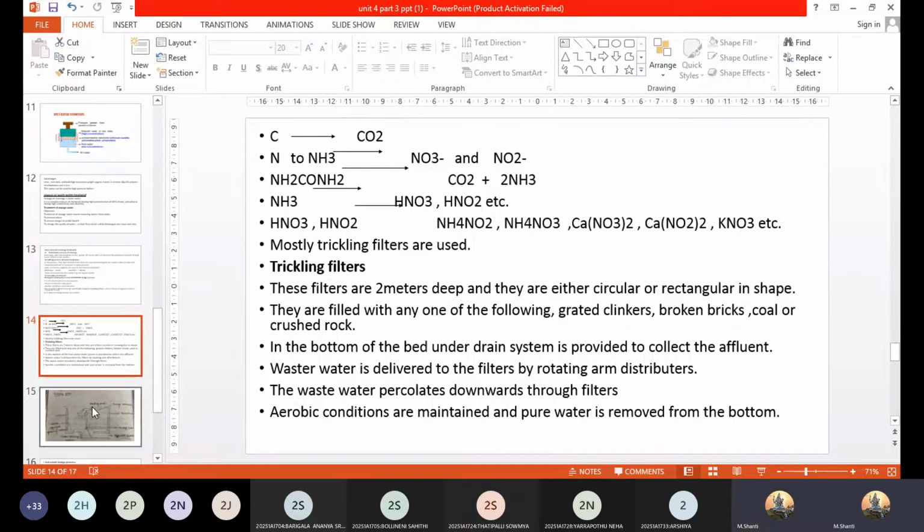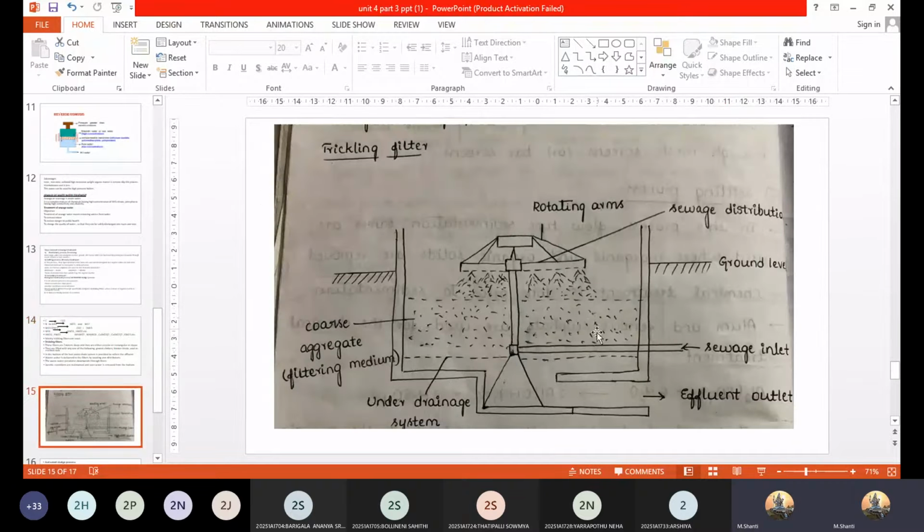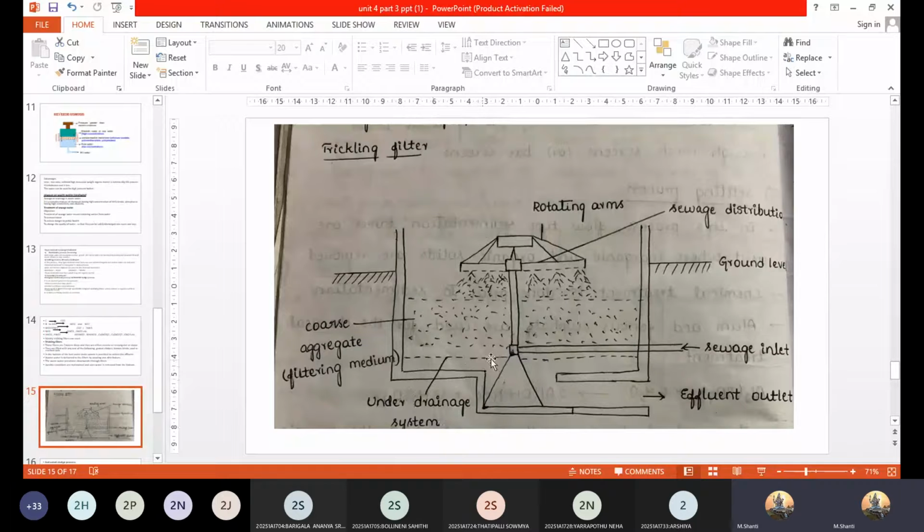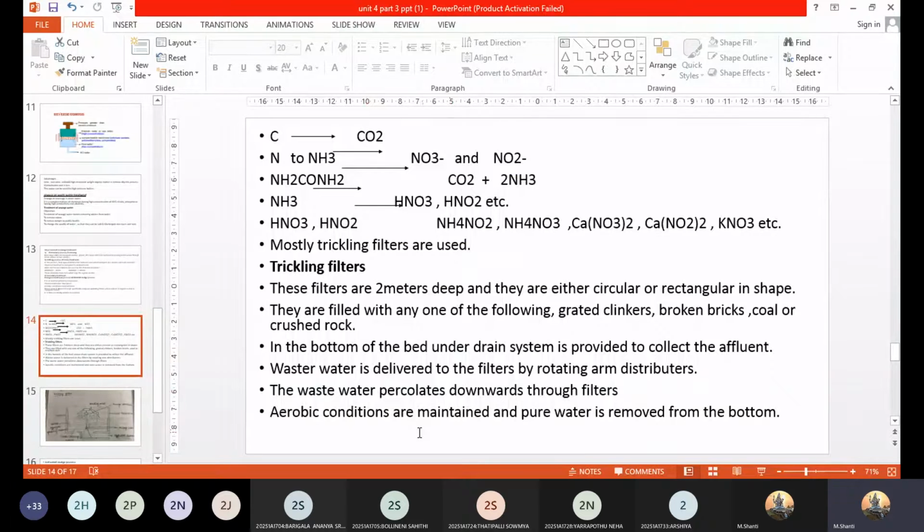Now, I was actually talking about the filter bed, right? So this is the filter bed, and here you can see the filter bed contains grated clinkers, broken bricks, coal, or crushed rock. And at the bottom of this bed, you have the underdrain system which is provided to collect the effluent. So this is your underdrain system where you have the collection of the effluent. It is collected out. This is the outlet for collection of the effluent. So after treatment, okay, here you can see.